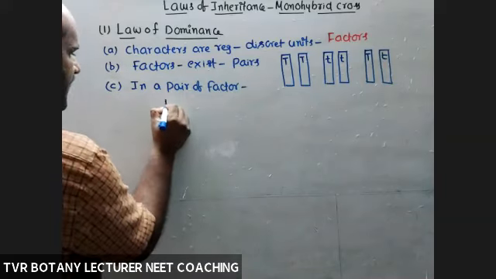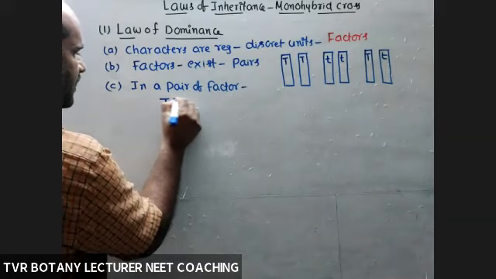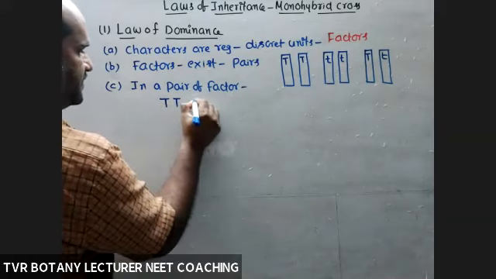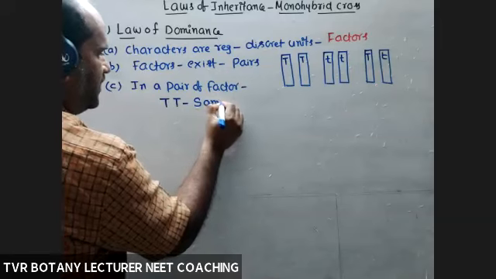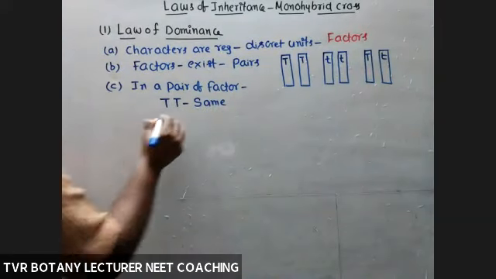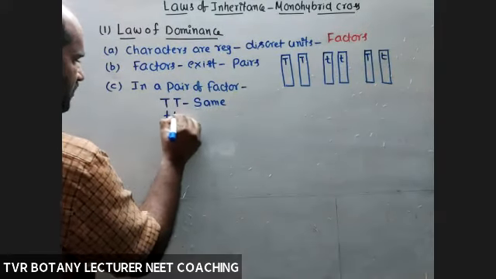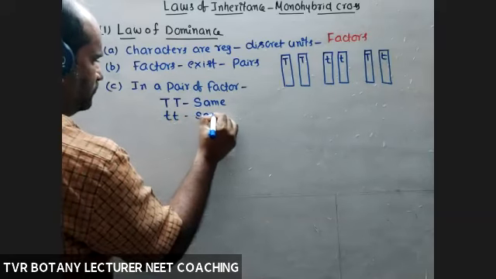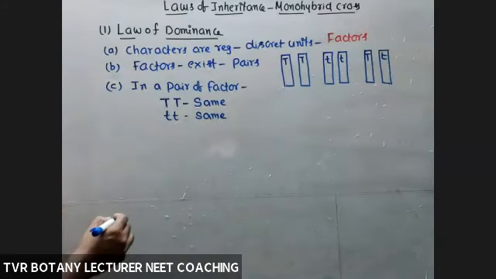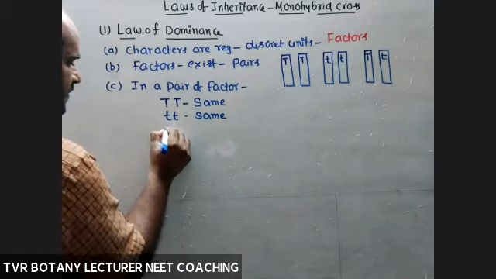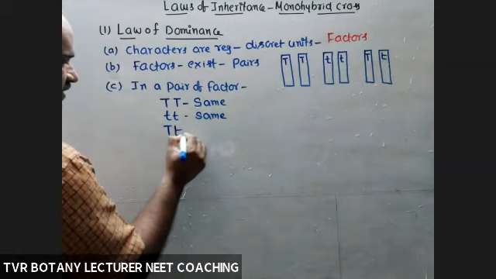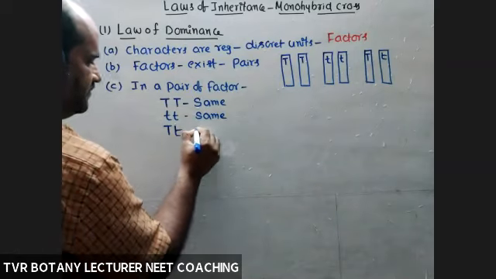For example, capital T, capital T. This is a pair of factors. Same, both are dominant, homozygous. Small t, small t. Same, pure. And a capital T, small t. Dissimilar. So this is a dissimilar pair.